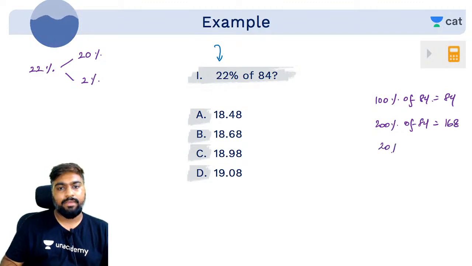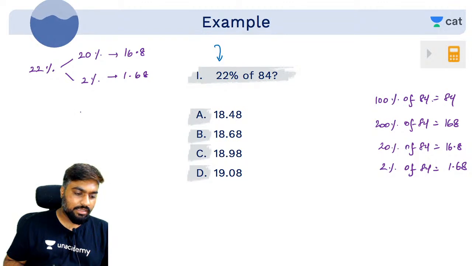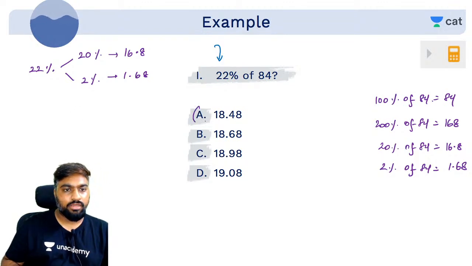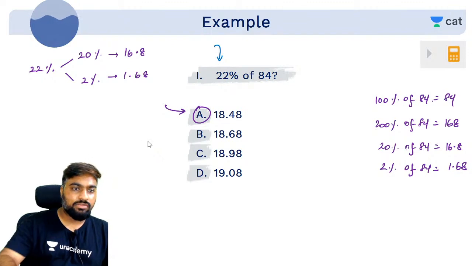So what will be 20% of 84 then? One decimal less, 16.8. What will be 2% of 84 then? Another one decimal less, 1.68. So basically we have to add 16.8 with 1.68. Got it? Which is 18.48. I hope you guys are able to follow this.